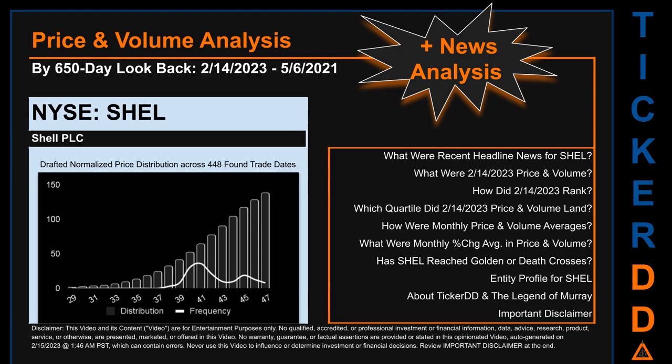The chart shown on this page is our initial attempt at studying the price for SHEL after dynamically normalizing price distribution across those discovered trade dates. The bar chart is the generated distribution and the overlaid line graph, if it is generated, is the frequency of the prices on the x-axis.